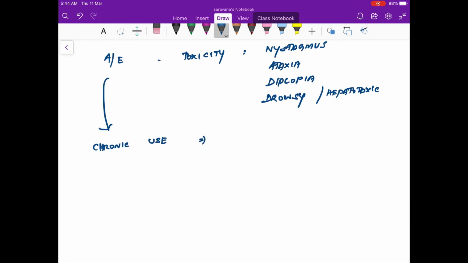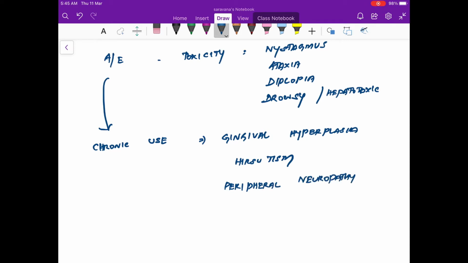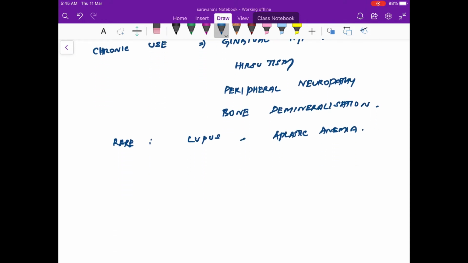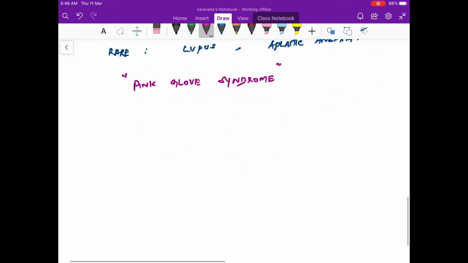Now, chronic use is going to lead to gingival hyperplasia, hirsutism, peripheral neuropathy, and bone demineralization. So these are the adverse effects due to chronic use. And one more very important thing is the rare adverse effects, which are lupus and aplastic anemia. So you have to keep this in mind as well. Now, pink glove syndrome is something which is associated with phenytoin. So these are some of the very important points about phenytoin.